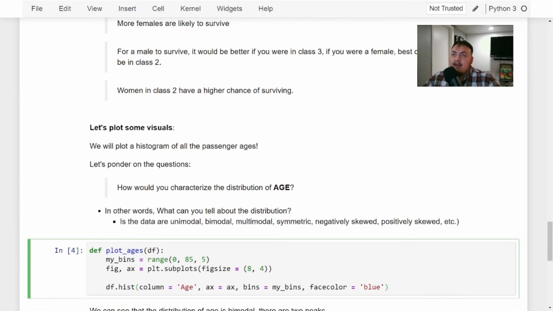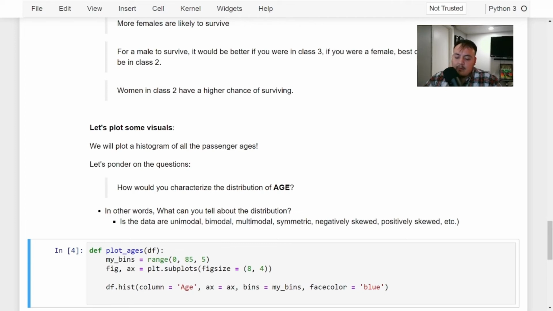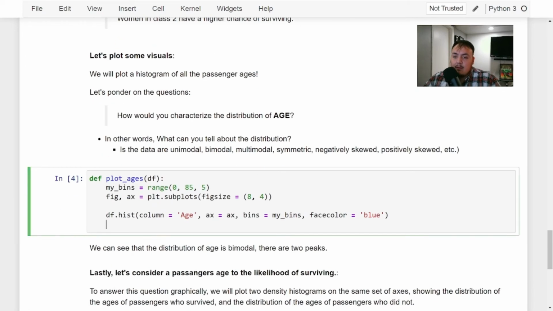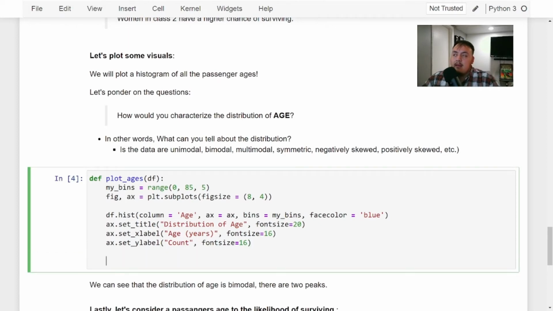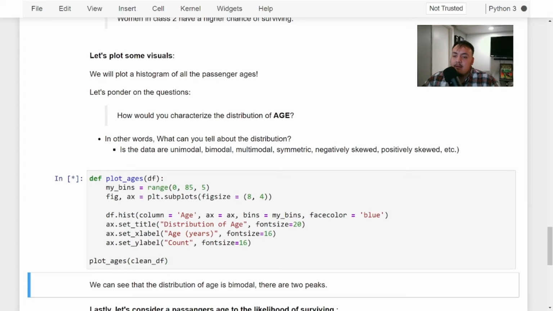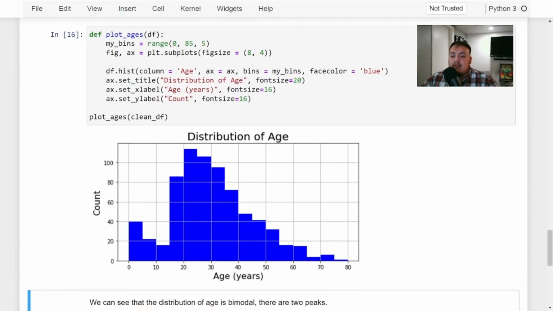Okay. And now we can set the title for the axis and the overall plot. I'll just copy this in here. Since this is just some extra stuff, you don't need this, but it's good to have. And now we can plot this. All we got to do is say plot ages and then pass in clean df. So that loads. Cool. So this is our distribution. Cool. So we see that the graph is positively skewed.